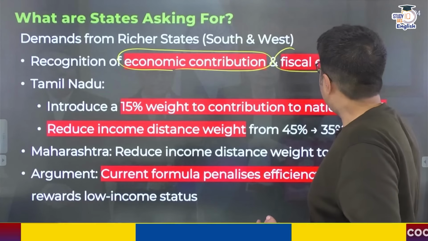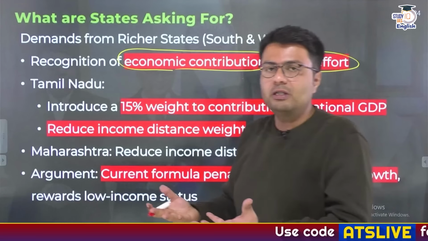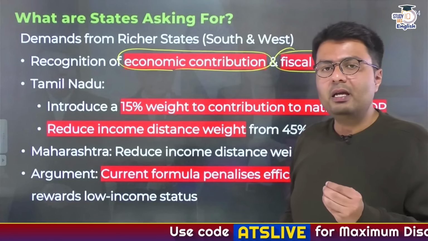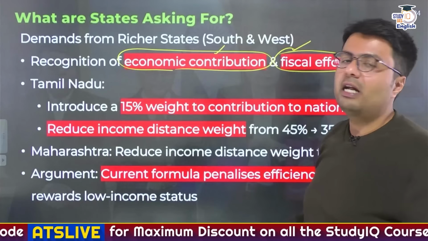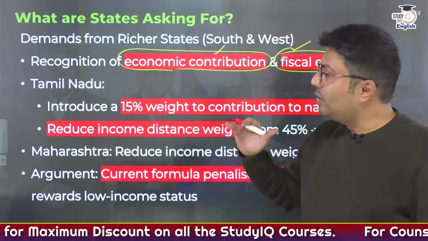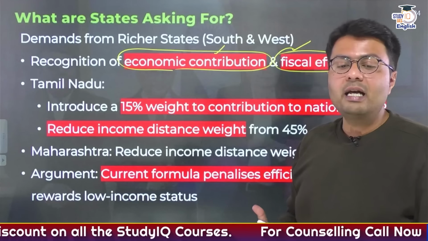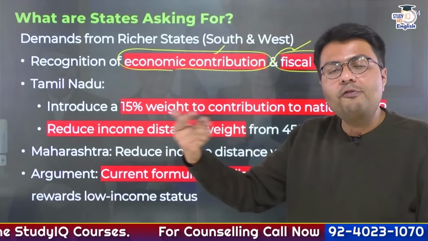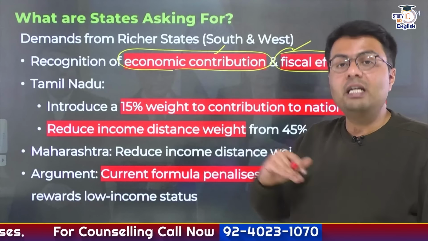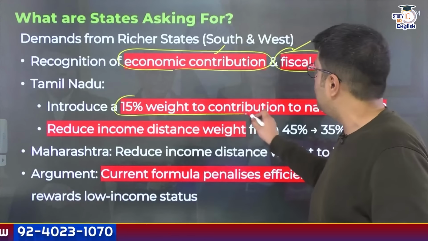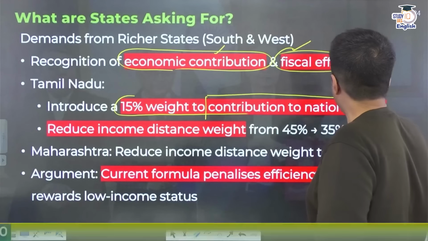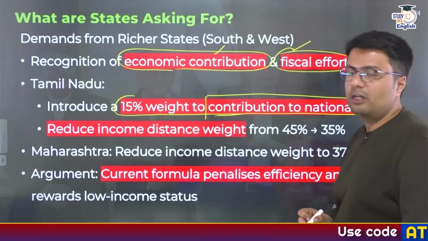And they are also very well managed as far as their fiscal efforts are concerned. So these states are of the opinion that we need to be getting incentivized for the kind of contribution that we are making for our economy. So in this regard, Tamil Nadu, the southern state, has proposed a reform in the formula that was decided by the 15th Finance Commission. They said that this time please introduce a 15% weight which would highlight the contribution of a particular state to the national GDP.